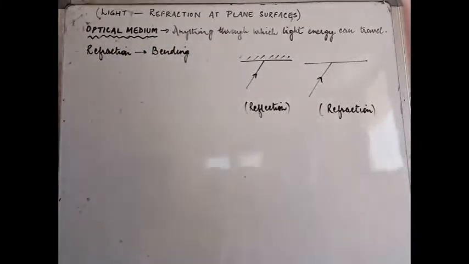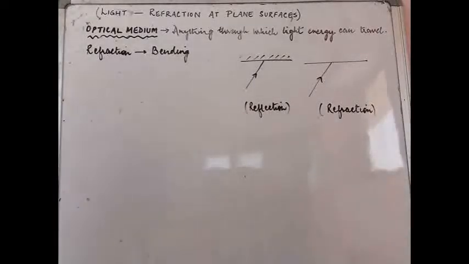Now, let me brief you first about what we will be dealing with as far as the light chapter overall is concerned. You see, in the light topic, we will have at least 4 different chapters to cover. In those 4 chapters, obviously the very first chapter is refraction at plane surfaces. Before we go ahead into the refraction process, let us first understand briefly what light is.